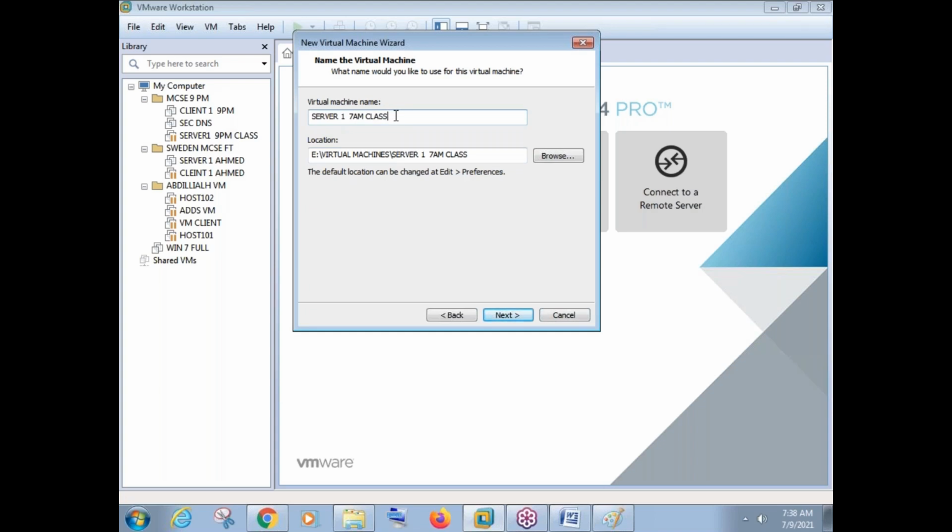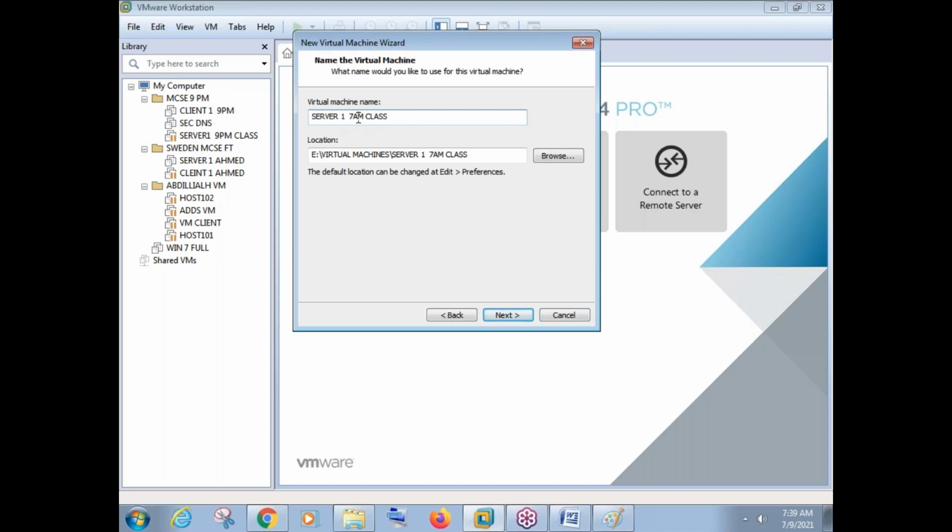Done. Now what you see at the bottom is a very important option to understand. It says location. It is asking you which location? It is saying, okay, you are creating a virtual machine, but where exactly do you want to save this virtual machine? A virtual machine is actually a folder. A virtual machine is a collection of files and folders. So it is asking you clearly where exactly you want to keep this virtual machine.